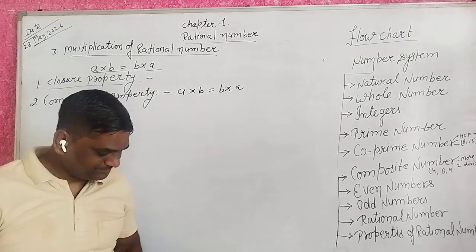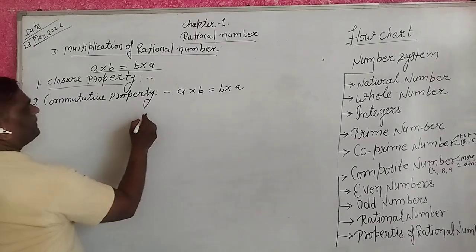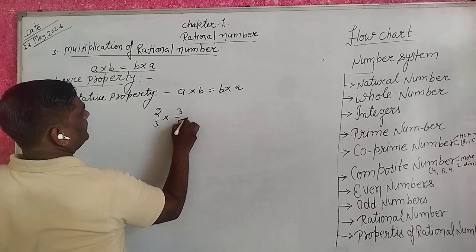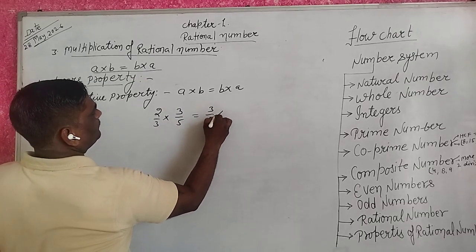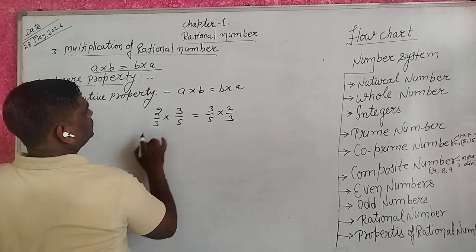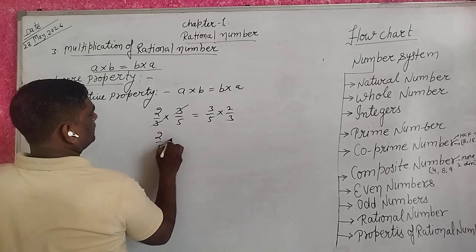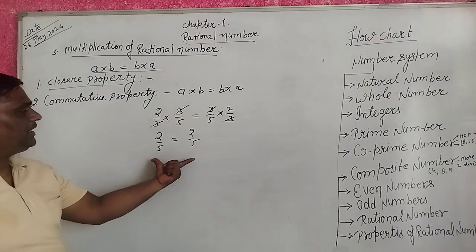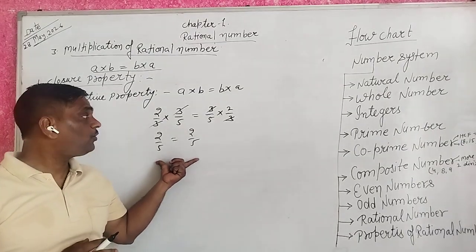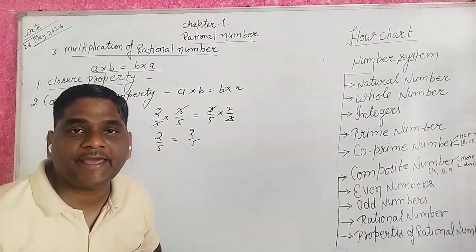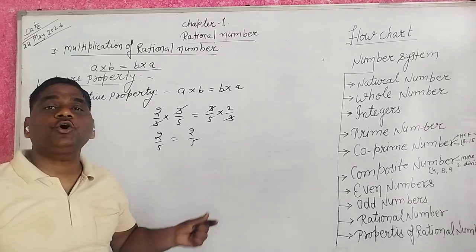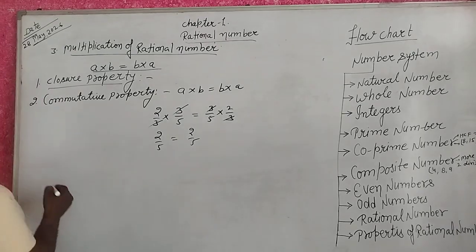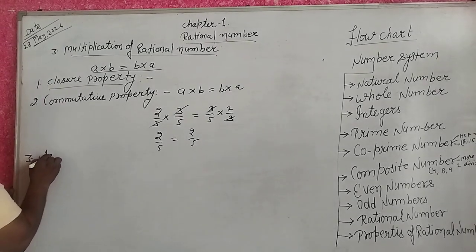Okay guys? For example, 2 upon 3 into 3 upon 5 equal to 3 upon 5 into 2 upon 3. 3 1 ja 3, 2 upon 5. These results are same. So we know it as commutative property shown in multiplication. Okay guys? Third, associative property.